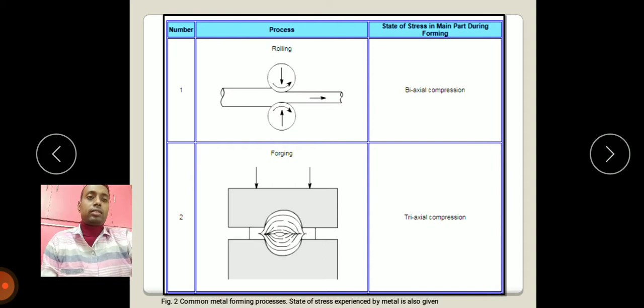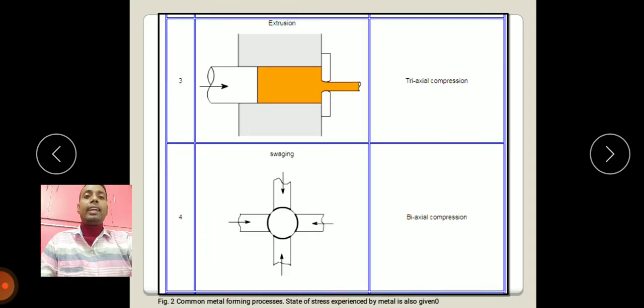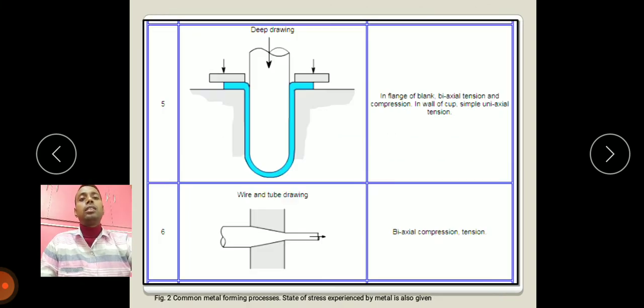In rolling process, biaxial compression force is required. In forging, triaxial compression is required. In extrusion process, triaxial compression is required. In swaging, biaxial compression is required.